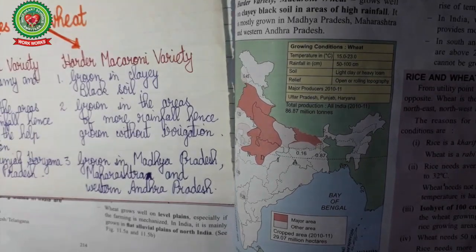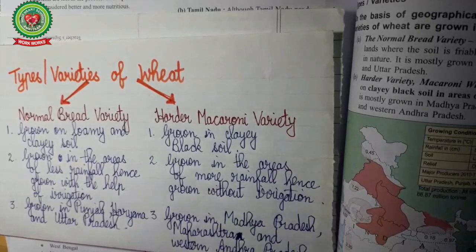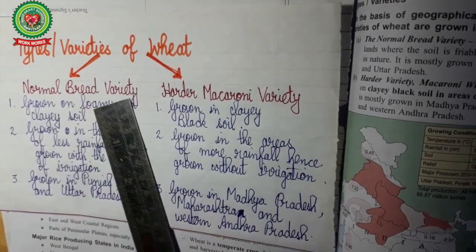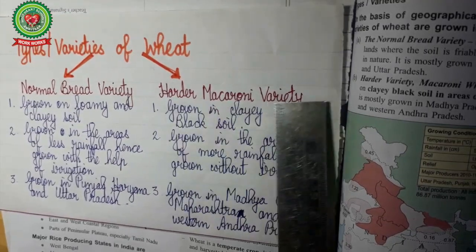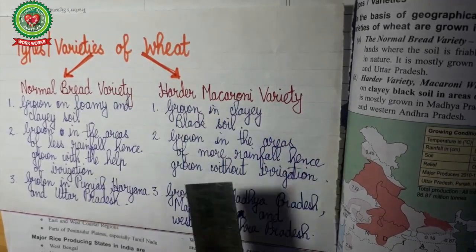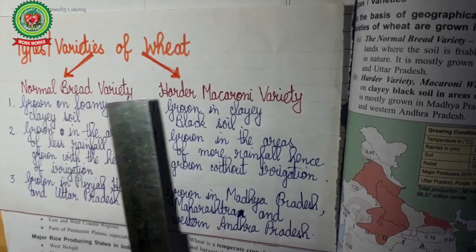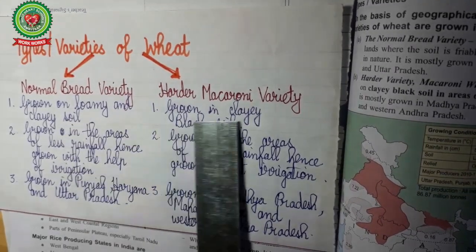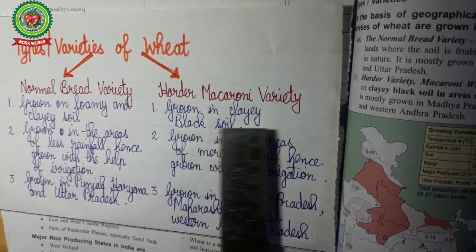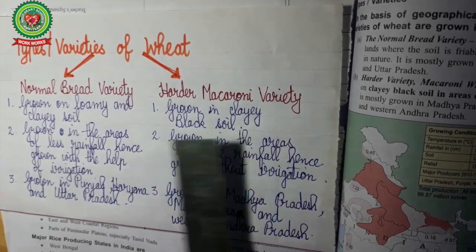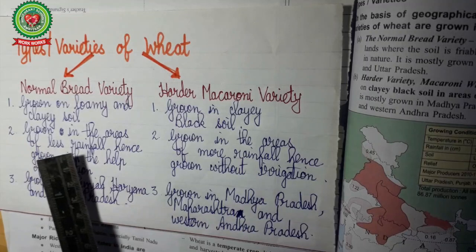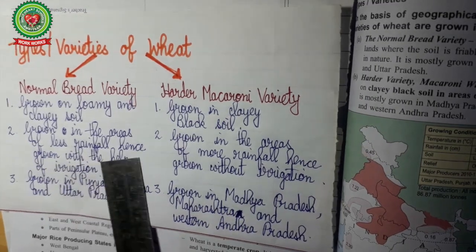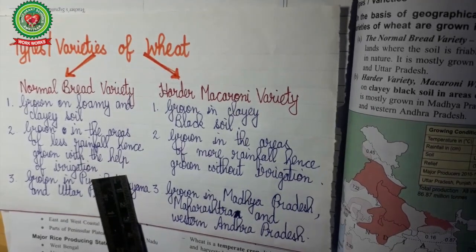Now let us see the 2 types of wheat grown in India. The 2 types of wheat which are grown in India are normal bread variety and harder macaroni variety. Now we'll see the difference between them. Normal bread variety, it is grown on loamy soil or clay soil whereas the harder macaroni variety grows well in clay or black soil. The normal bread variety is grown in India in the areas which receive very less rainfall. So it is grown with the help of irrigation.